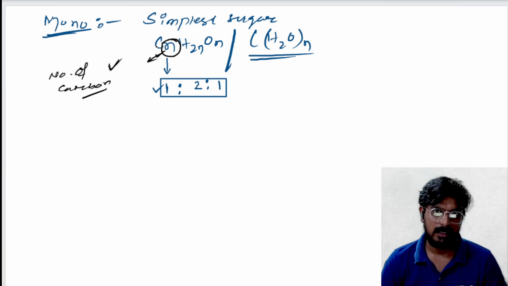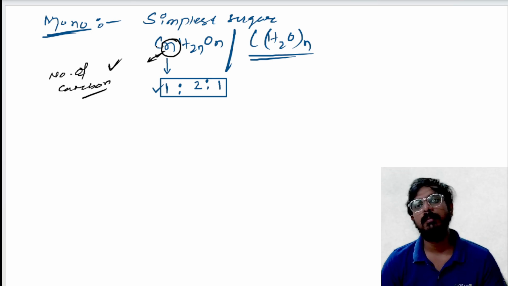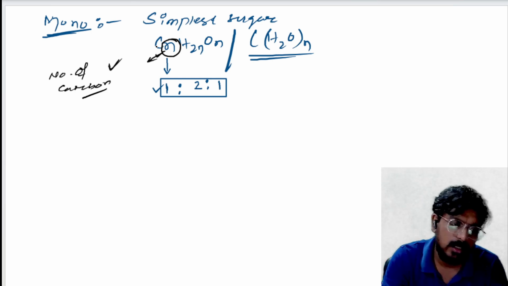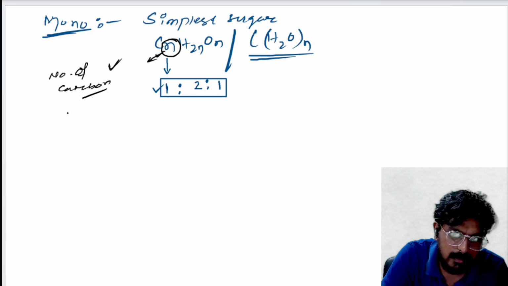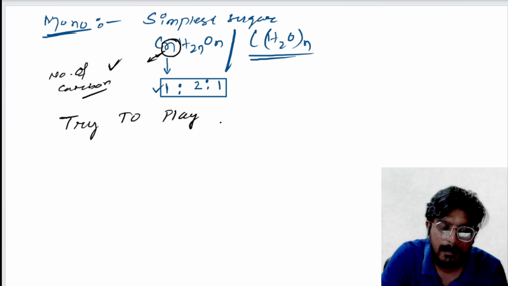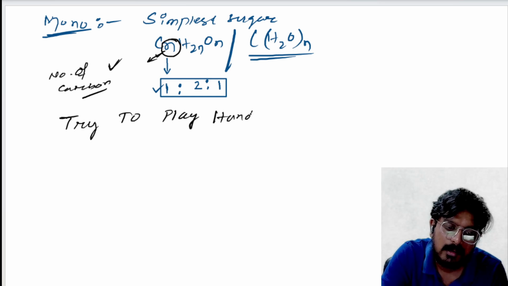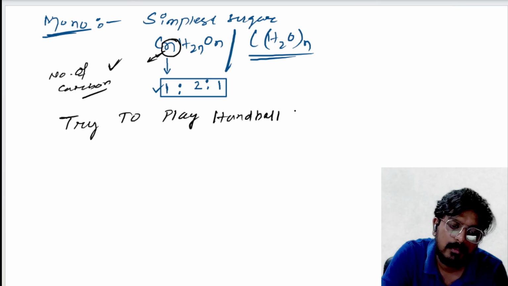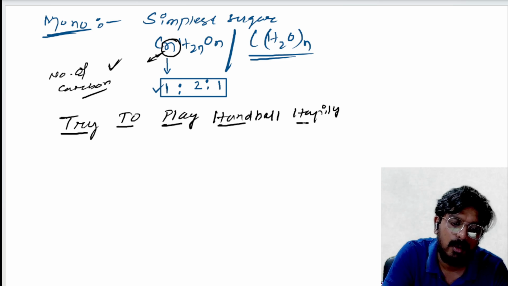Now is classification. How are we going to remember the classification? There is a simple mnemonic: try to play handball happily. Okay. Try to play handball happily.